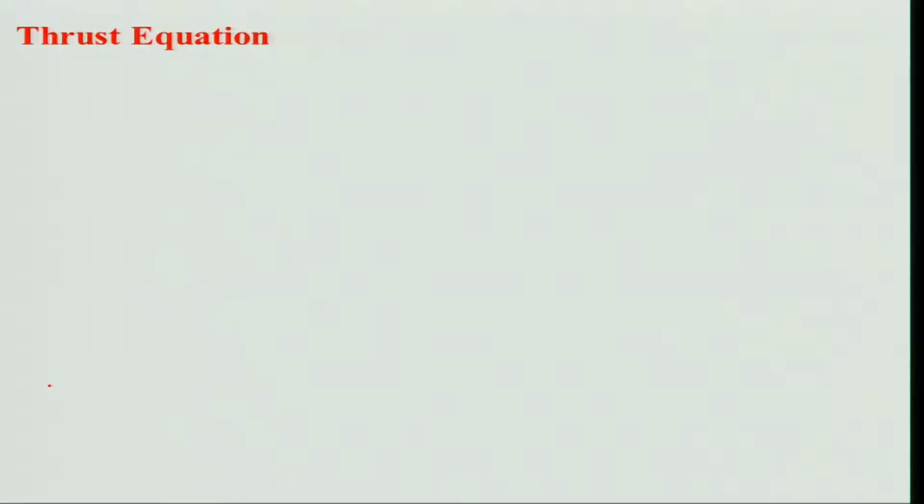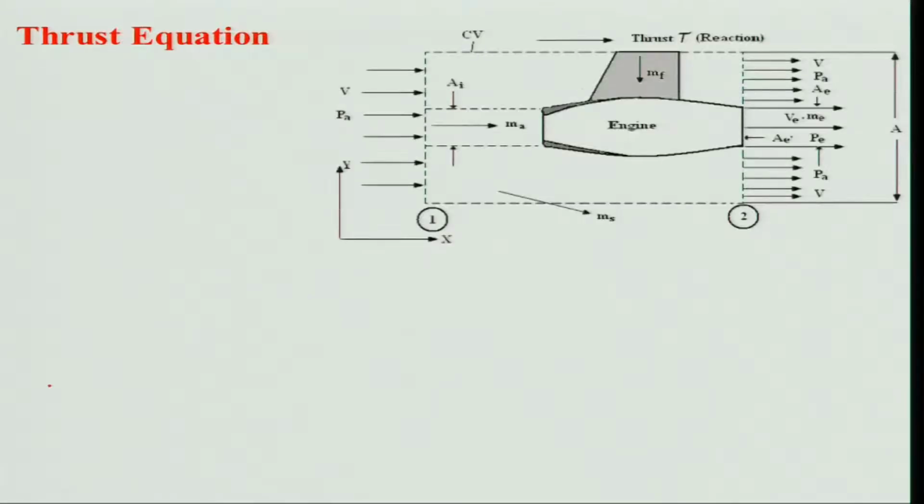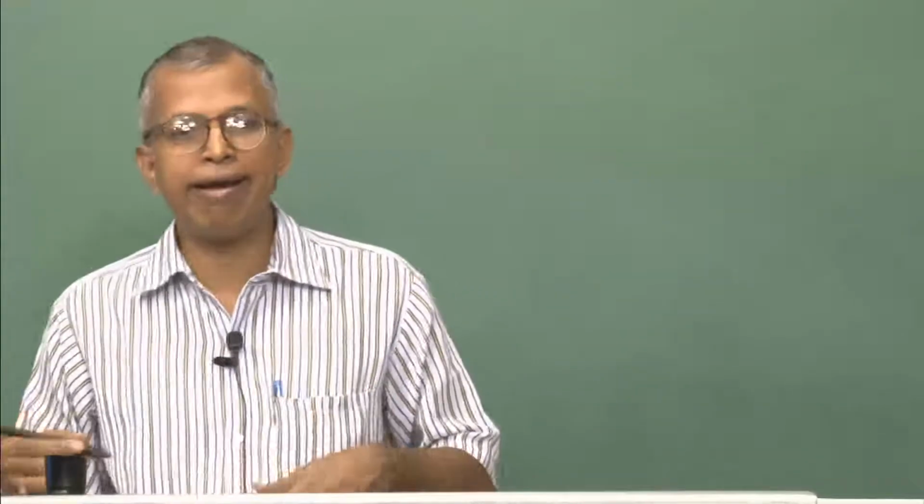air thrust pertaining to air breathing engines, and here I have considered a pod mounted engine. We are not worried about what it contains, what the components are. We know that an air breathing engine will have various components like air intake, compressor, combustion chamber, turbine and nozzle. We are not worried about that.